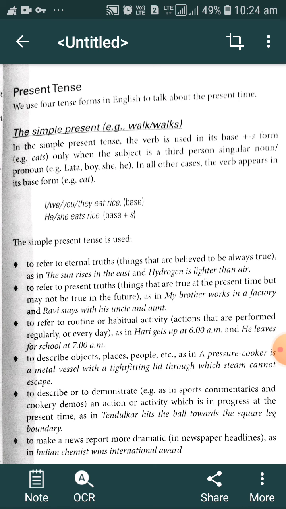Third person means... First person means, as I am speaking, I am the first person. I am telling about me, whatever I am feeling, that is the first person. I am telling about me.